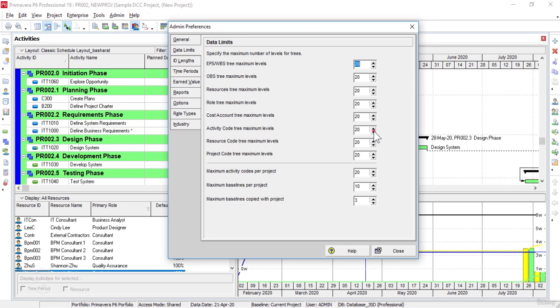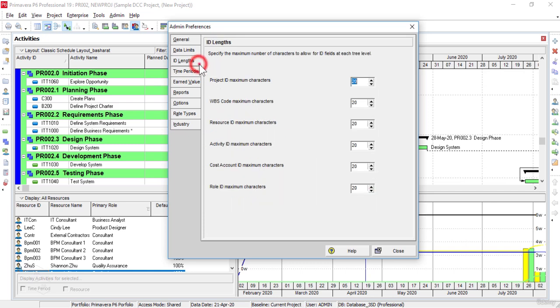Also, the maximum number of baselines per project can be mentioned here. The ID length tab is used to set the maximum number of characters in the ID fields only. Please note that this setting, ID length, has nothing to do with the descriptions.